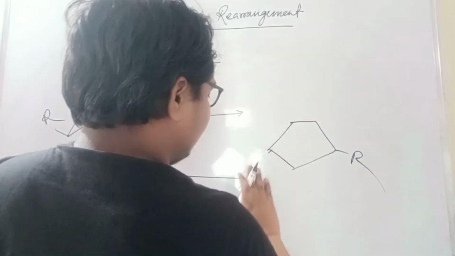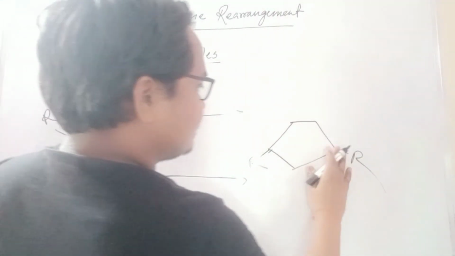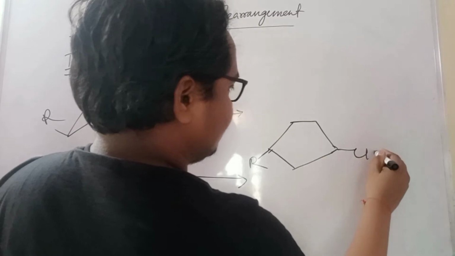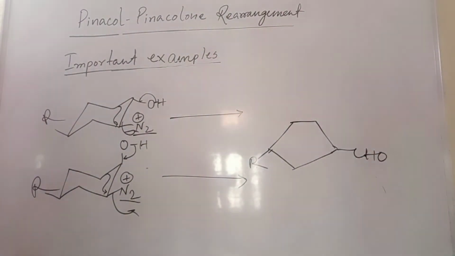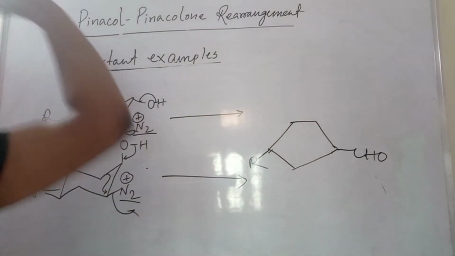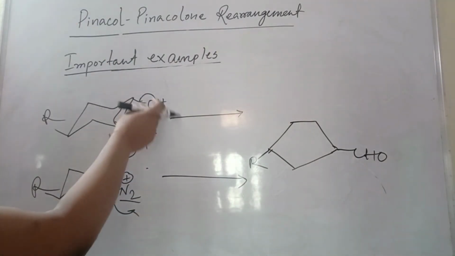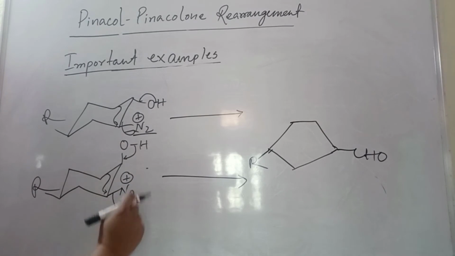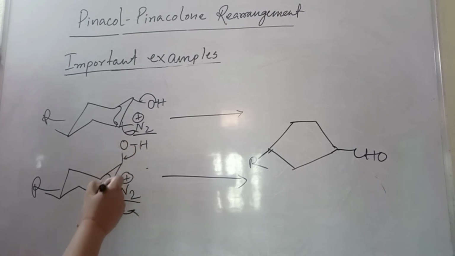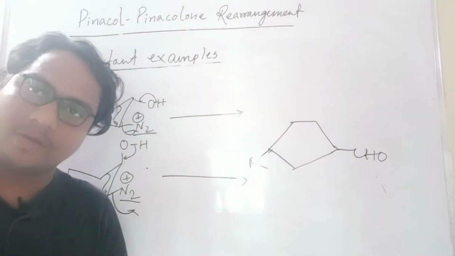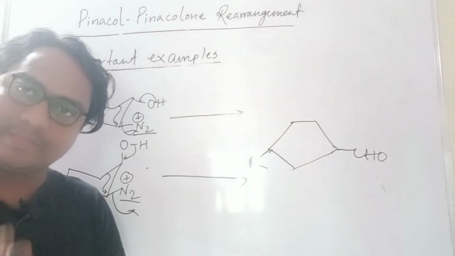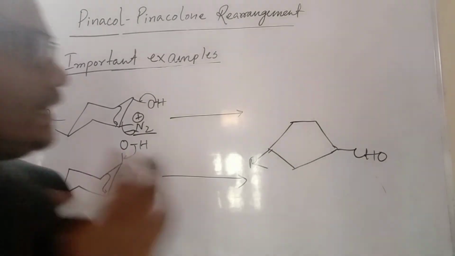One side is R and one side is CH. So you already understood this is CH and this is R. Here it is equatorial, but it is trans, so that's why it can be removed. And here it is axial and it is equatorial, and this bond will facilitate removing this N2. The diazo group will easily leave. So that's why this example gives only a single product.